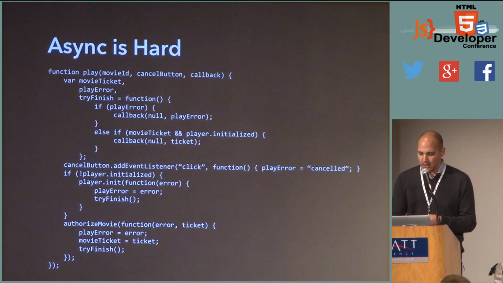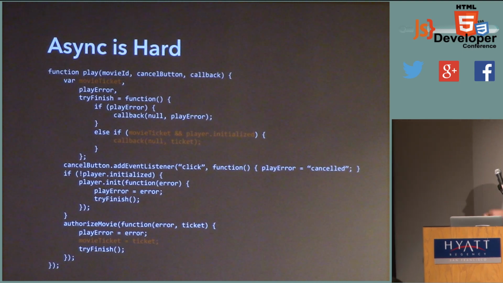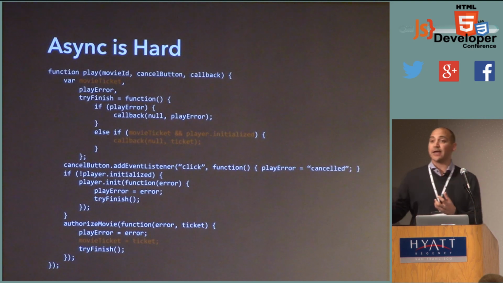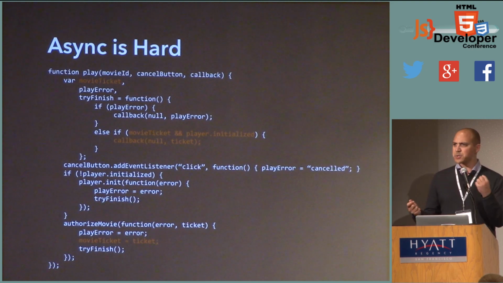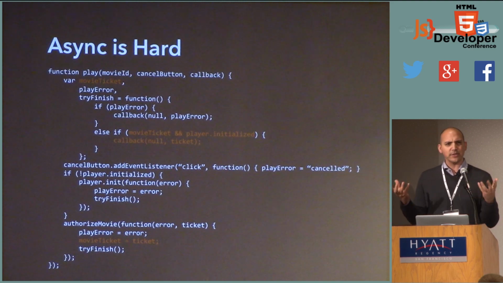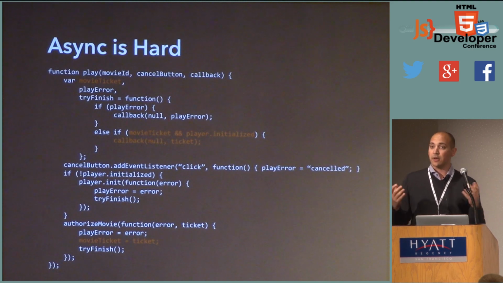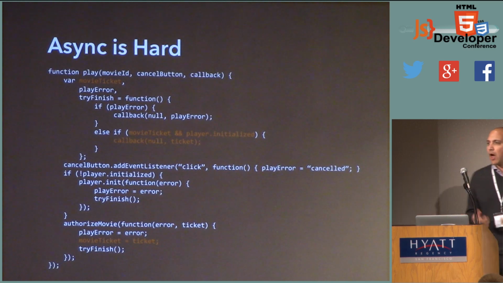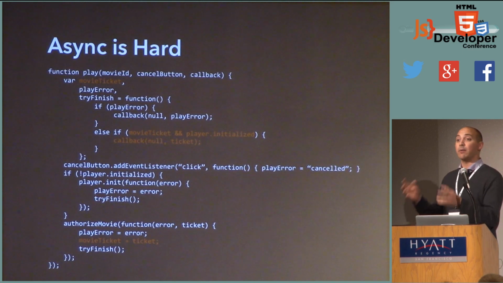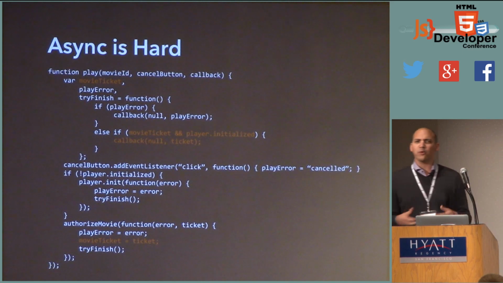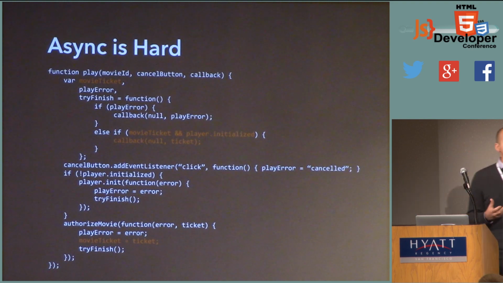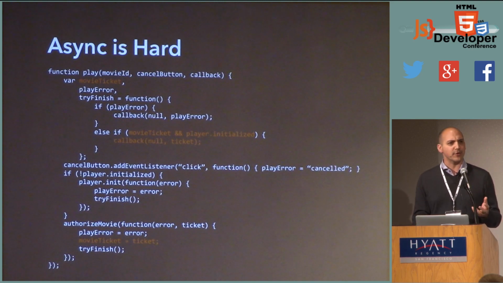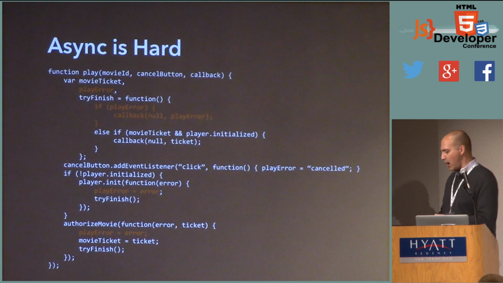And so as you can see, one of the issues that we run across is we have to store state because we're doing something concurrent. In this case, I might be trying to initialize a player if it hasn't already been initialized, and I also might be trying to authorize a movie at the same time. And now that I'm doing these two things at the same time, I want to make sure that I wait till they're both done before I move forward. And so what do I have to do? I have to introduce these state variables into my app, basically tracking whether each of these processes is done. When they're both done, I can move forward. As you add more and more asynchrony to your app, you'll add more and more state to coordinate that concurrency. And over time, if you don't control it, that state can get out of control and it can just choke your app with complexity. The other reason why async is so hard is errors.